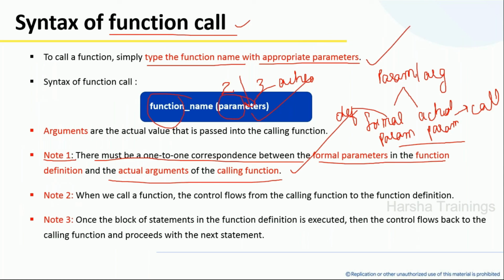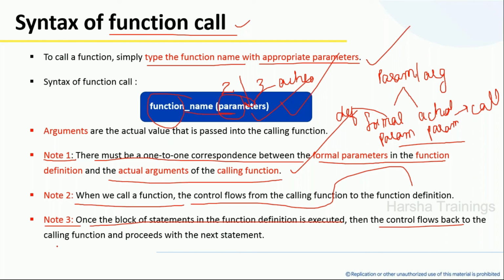Now, the second statement is when we call the function, the control flows from the function call to the function definition. Whenever you call the function, the control will move from the current statement to the function definition. Then note point 3: once the block of statements of the function definition is executed, control flows back to the calling function, to the next statement. It will come back to the next statement of the function call.